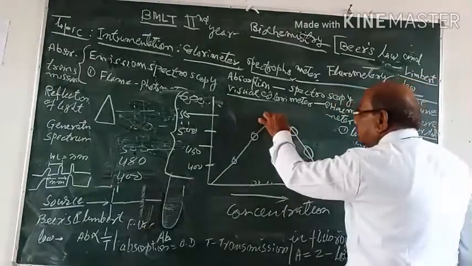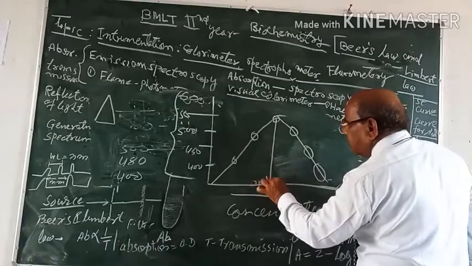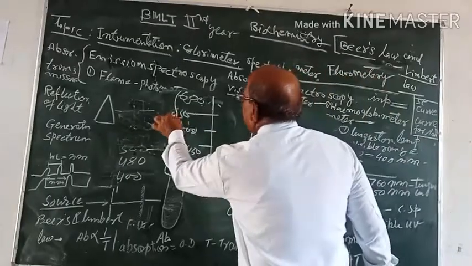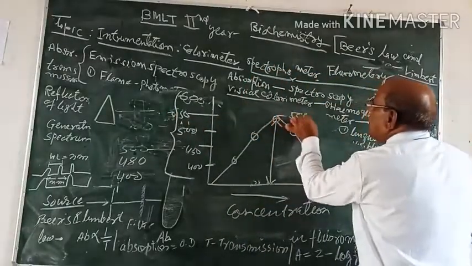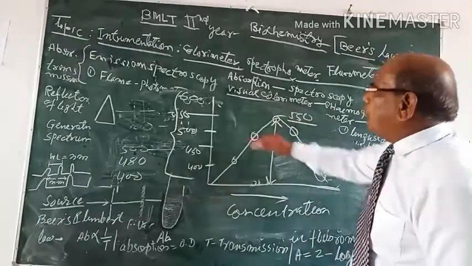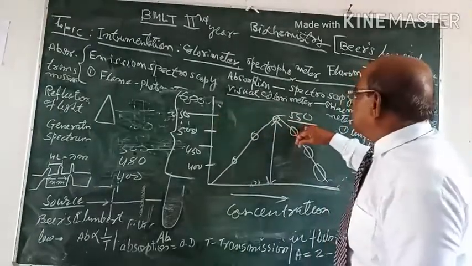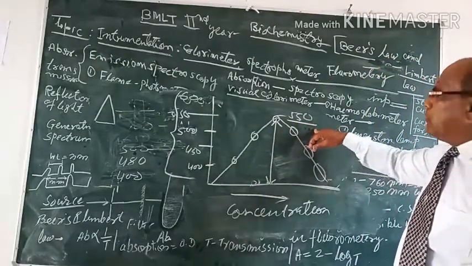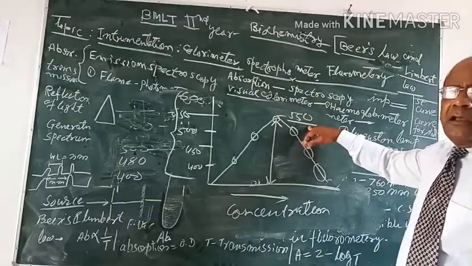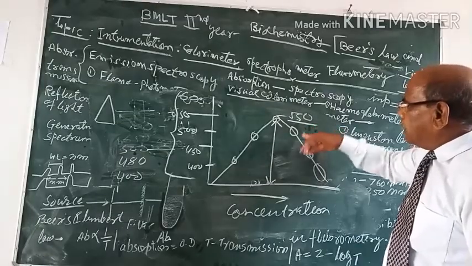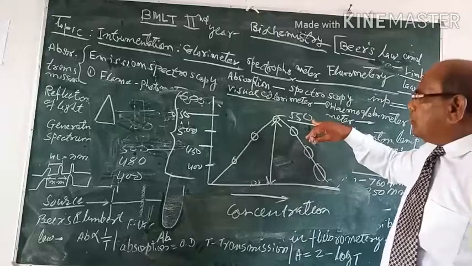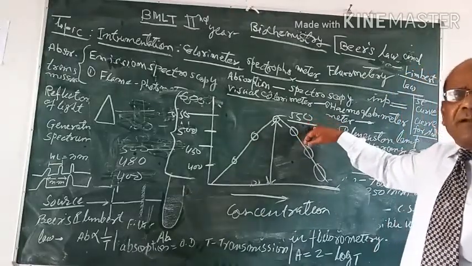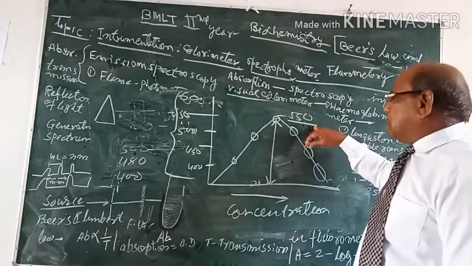You will find the maximum absorption of light is at around 550. At this 550 wavelength of light energy, the absorption of light in the solution is maximum. So this absorption of light is suitable and it will strictly follow Beer's law.